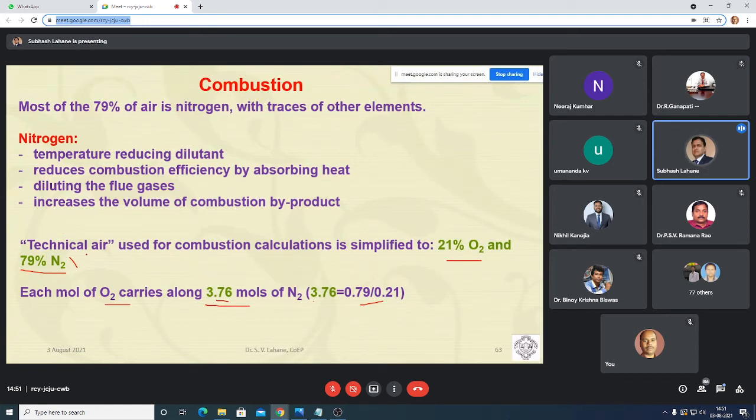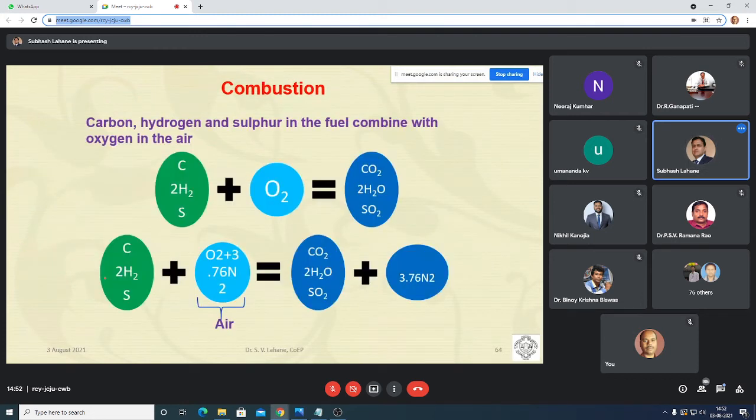And everybody knows that for combustion you only require the oxygen. Nitrogen never takes part in the combustion reaction. It will go as it is to the product side. But at a high temperature, it will react with the oxygen and form the NOx emission. Otherwise it never takes part in the combustion reaction.